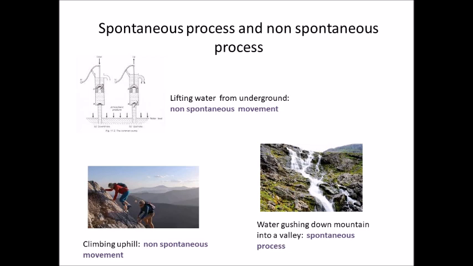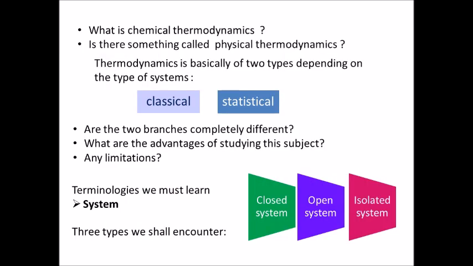Again, you see here the non-spontaneous process of climbing uphill. These mountaineers here are having a hard time climbing uphill, unlike the water gushing down from a high level to a lower level. So what does this imply? We can say that we can climb mountains, we can explore what is there on top of the mountains, and we can use nature's law to understand how to climb mountains easily. So these are non-spontaneous processes which we just saw.